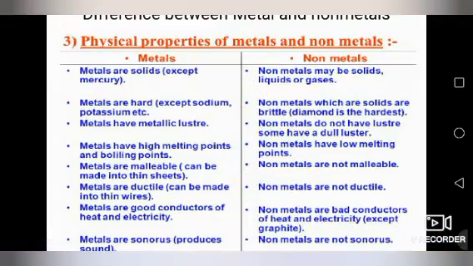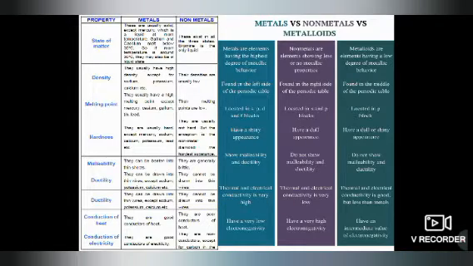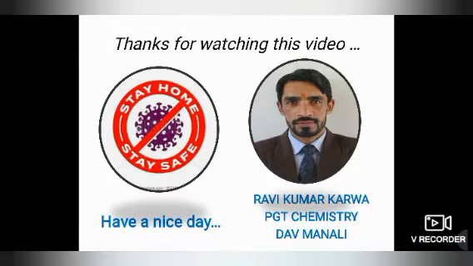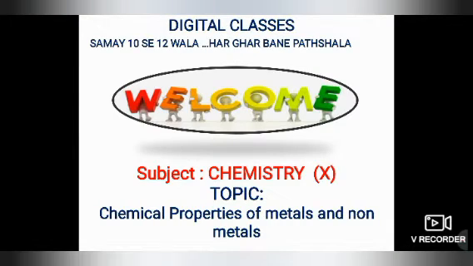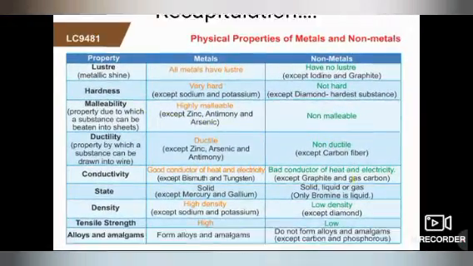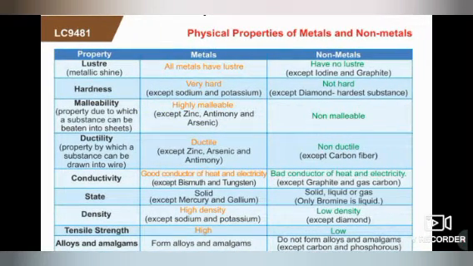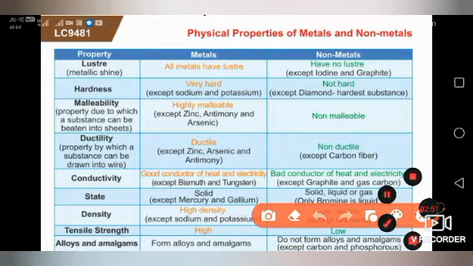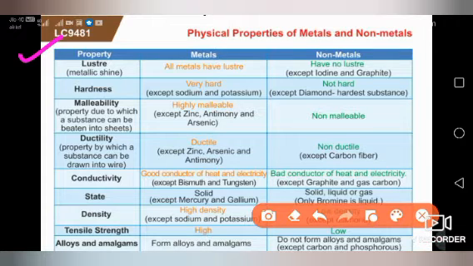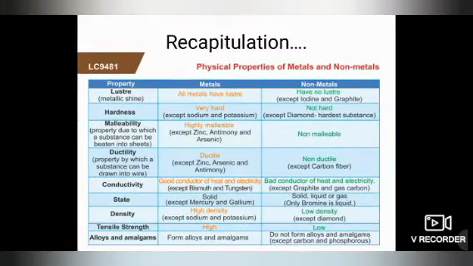Non-metals are not lustrous. So this is all about metal and non-metals, differences on the basis of physical properties, which can be differentiated in different ways also. You can pause and write all this in your notebook. Now today, after doing physical properties, we are going to start chemical properties. Let's recapitulate in a different way: on the basis of lustre, all metals are lustrous, and non-metals have no lustre except iodine and graphite. Dear students, I appeal to you to note down this difference by pausing the video in your notebook. This is the difference between metal and non-metal on the basis of physical properties.